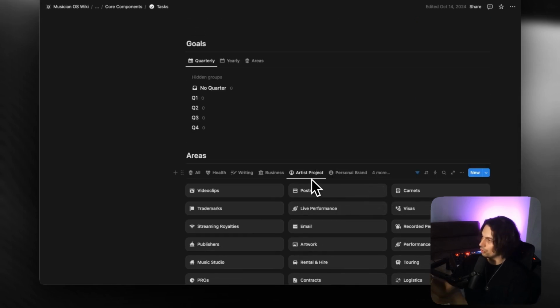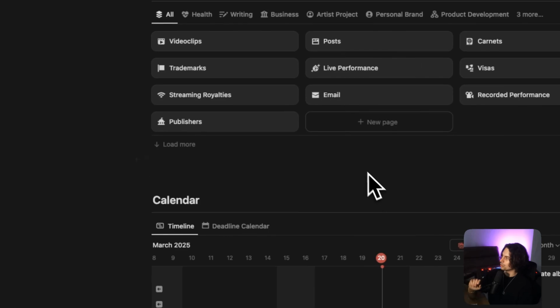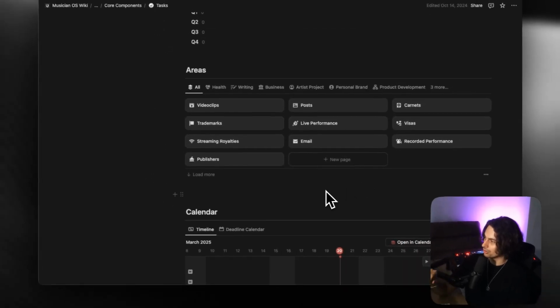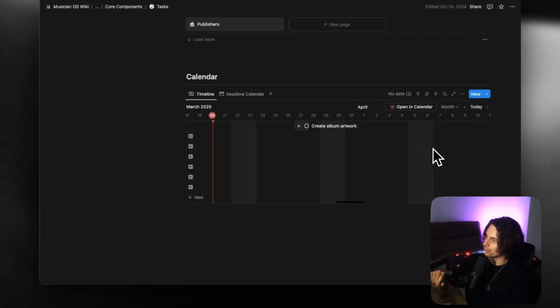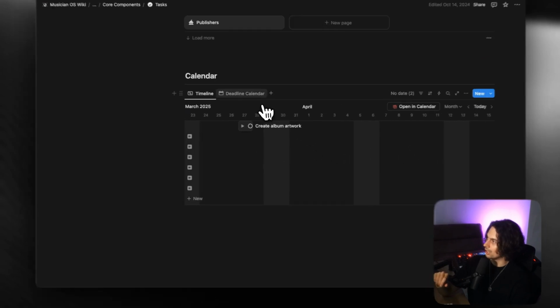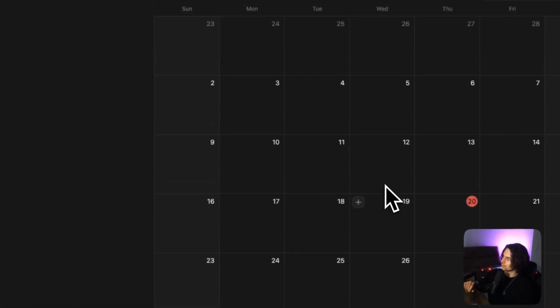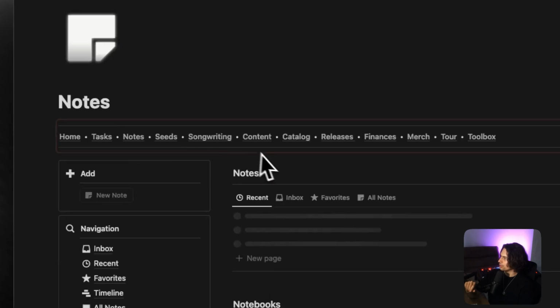You can delete them all, you can add more, you can remove them, tweak them, adjust them. That's totally up to you. But I just wanted to put something in here to get you started quickly. And here at the bottom, you can also see a dynamic timeline or calendar of all of the different tasks which are pending.